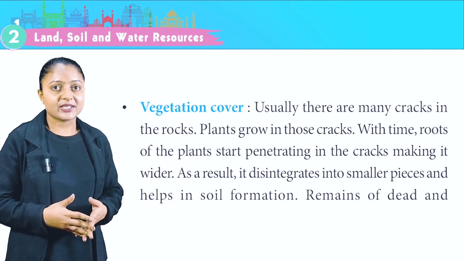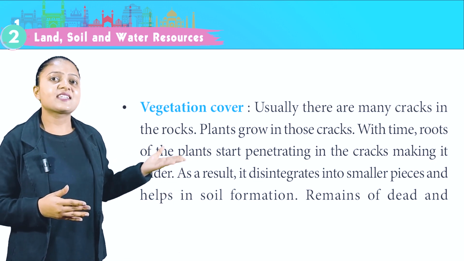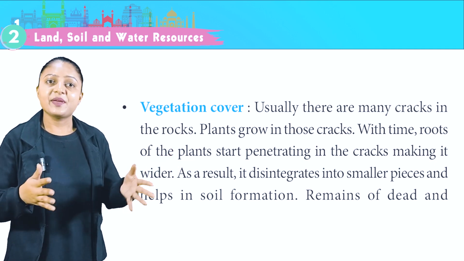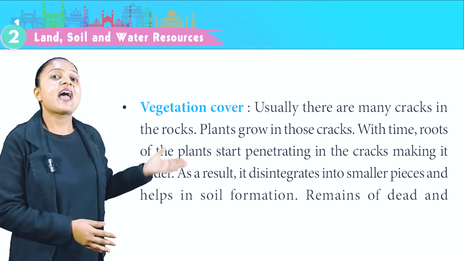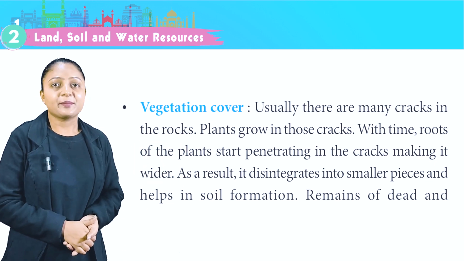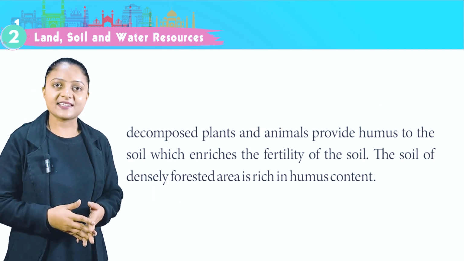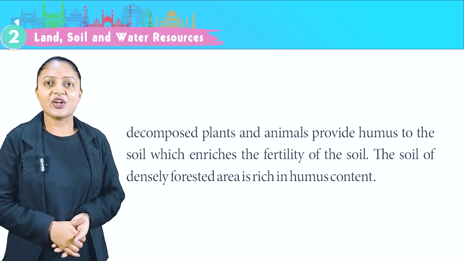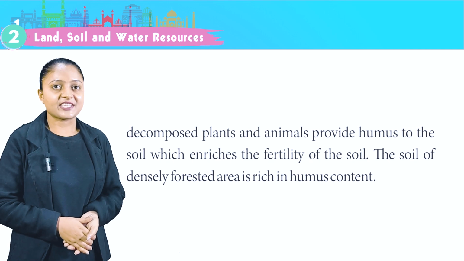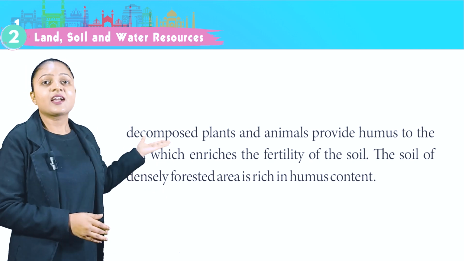Vegetation cover. Usually, there are many cracks in the rocks. Plants grow in those cracks. With time, roots of the plant start penetrating in the cracks, making them wider. As a result, the rock disintegrates into smaller pieces and helps in soil formation. Remains of dead and decomposed plants and animals provide humus to the soil, which enriches the fertility of the soil. The soil of densely forested area is rich in humus content.